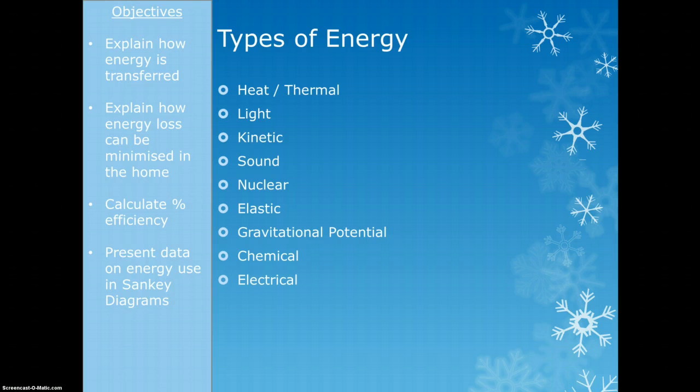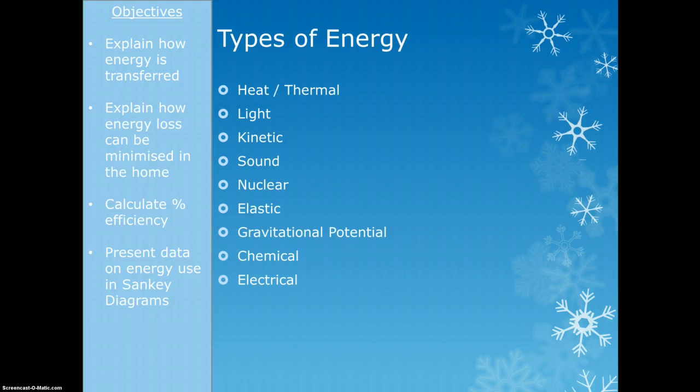So objects that are hotter have more energy. Light energy is just what it says on the tin. It's energy due to the light, or the movement of light anyway. Kinetic energy is the energy objects have because of movement or because they're moving. Sound is energy due to transfer of sound. Nuclear energy is energy that's stored inside the nucleus of an atom. Elastic energy is energy that's stored in objects when you change their shapes, when you compress or extend them.